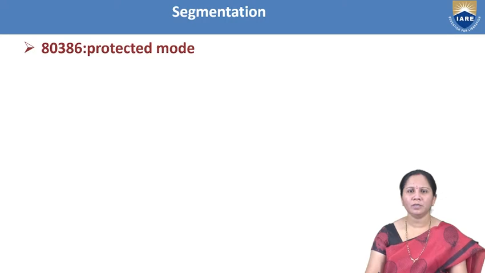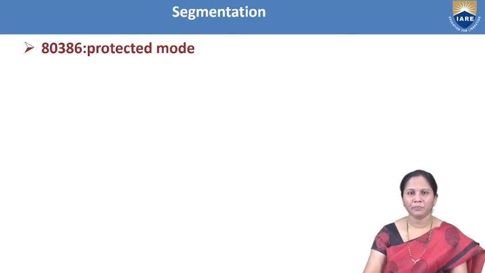Now, we should learn how the memory is segmented in advanced microprocessors. Simply to say, whatever we have discussed up to now is the memory segmentation when the microprocessor, whether it is the general purpose 8086 or the advanced microprocessors 80286 or 80386, is operating in the real mode.